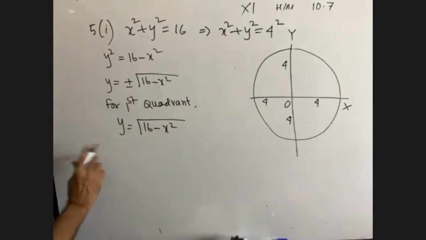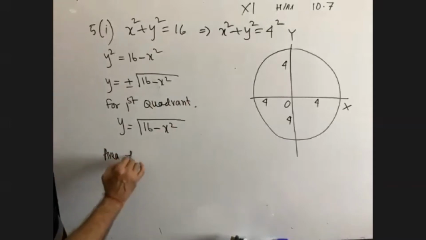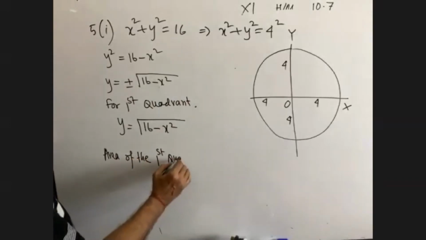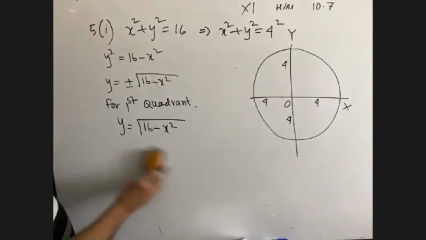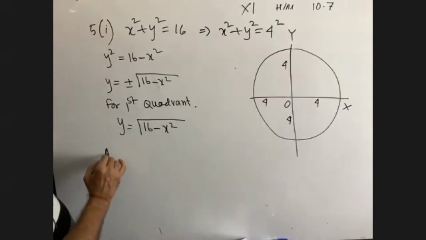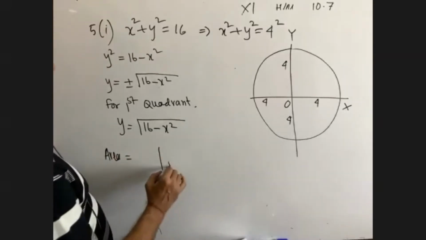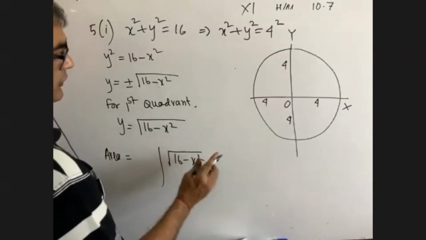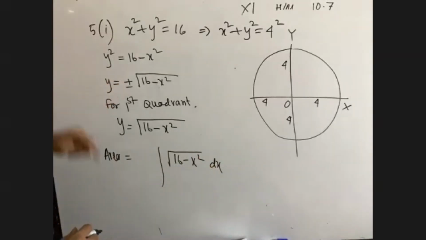Now you see, the area of the first quadrant. You write down the required area. Please try to understand. This is the integral of root over 16 minus x square dx. Dear students, here it was plus minus, but I have not considered plus minus. Area cannot be negative.